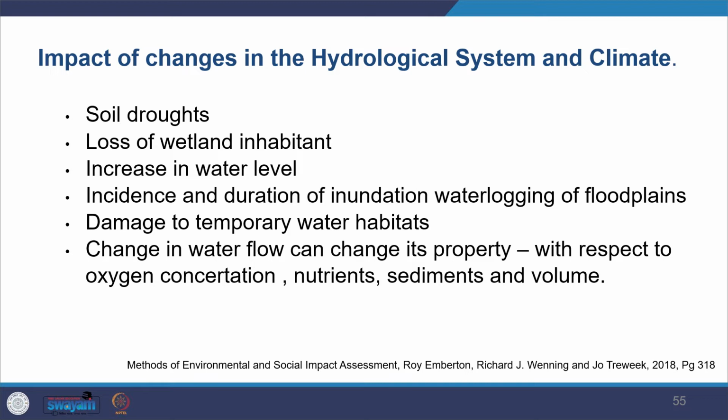If the water level increases, it increases the chances of inundation. So how frequently it will happen, how long it will happen, those things will also change. And then there will be an increase in the waterlogging of the floodplains, and then it might adversely affect several of the diversity.